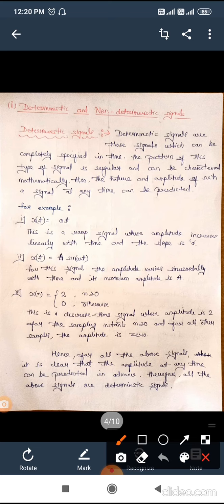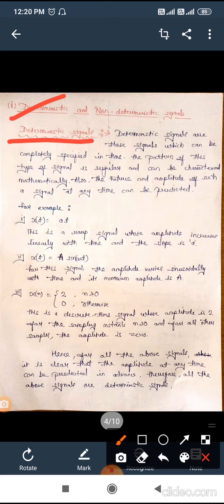Starting with deterministic and non-deterministic signal. What is deterministic signal? From the word itself, it can be determined mathematically. That means its value and its pattern we can already determine in advance. It can easily be predicted. All these are the factors which come under the category of deterministic signal. From the definition, deterministic signals are those signals which can be completely specified in time.